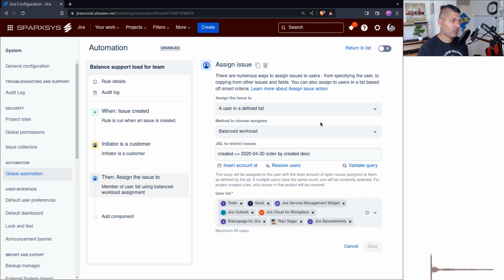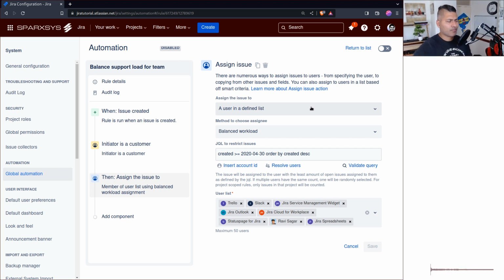Balanced makes sense because it will look at the current open items, but there is no skill here, right? For example, out of these resources, I may want people who have some skills in, let us say, Java. So it is not really straightforward, to be honest. But at the end of the day, you are building your own automation, so maybe you can create multiple automation rules.